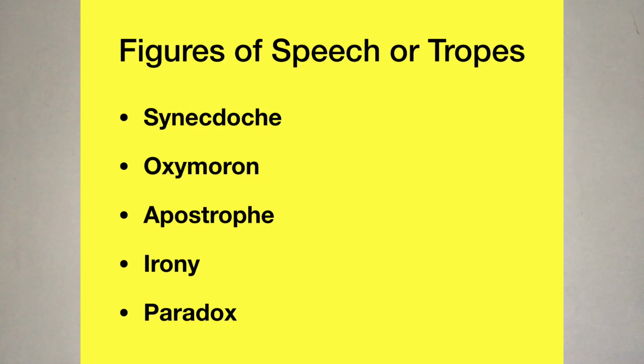There are so many, but we are presenting those which are commonly used in the common language and of course in poetry. And here are the last five tropes or figures of speech: synecdoche, oxymoron, apostrophe, irony, and paradox.